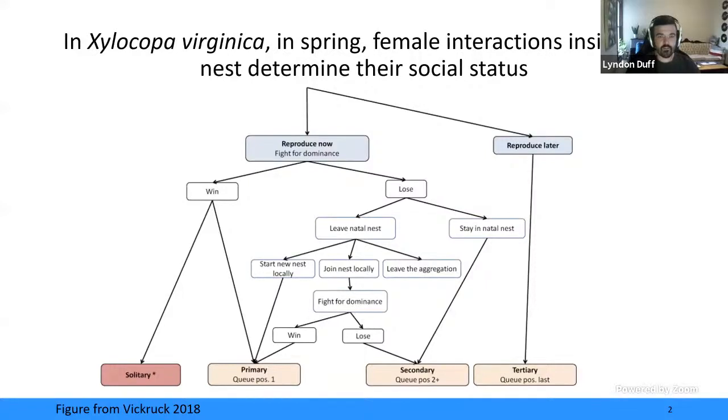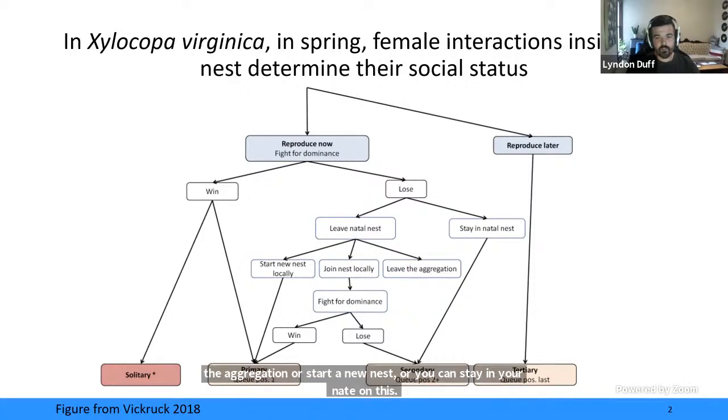determines their social status. You have a cohort that reproduce now and a cohort that reproduce later. The ones that reproduce now have a fight for dominance. If they win, you become either a solitary individual or a primary individual in a social nest, and that's reproductive queue position 1. So if you lose, you can either leave the nest, join a new nest locally, leave the aggregation or start a new nest, or you can stay in your natal nest.